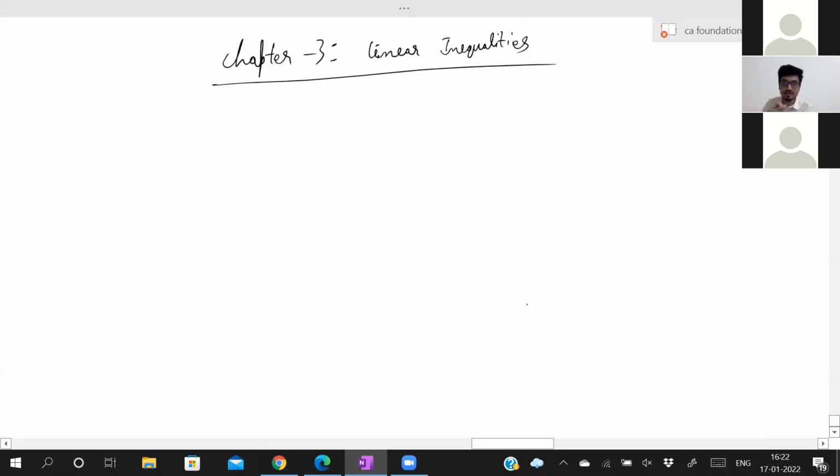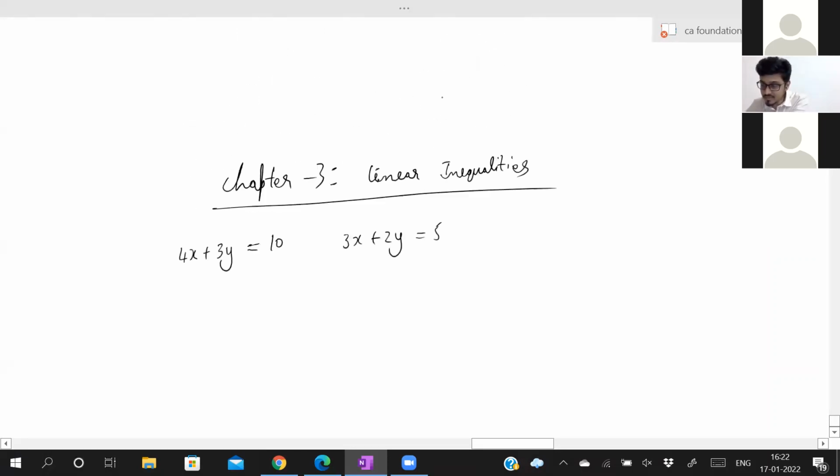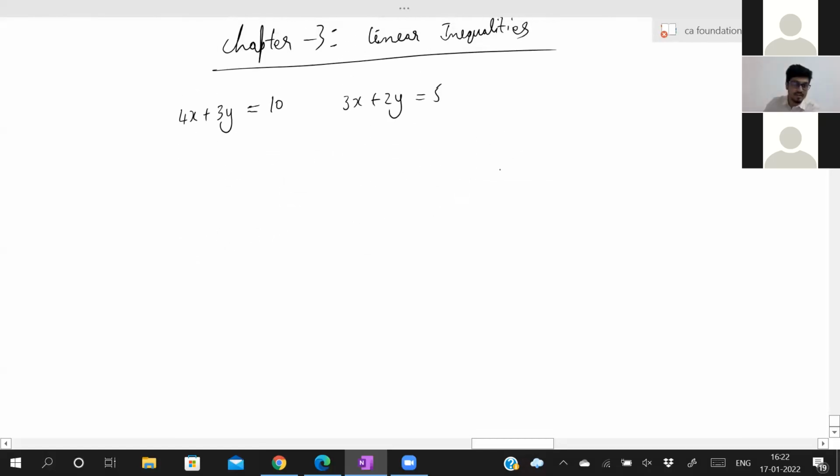Linear inequalities. You have to draw the graph. What is this? Easy chapter. Just look at the book. See, till now we had seen 4x plus 3y is equal to 10. These types of sums we are done. 3x plus 2y is equal to 5. These types of sums we have done. In equations only we have done. Now, if I change this to 4x plus 3y less than 10, then you'll have so many answers. For that, you have to put a graph. How to put a graph, we'll see.